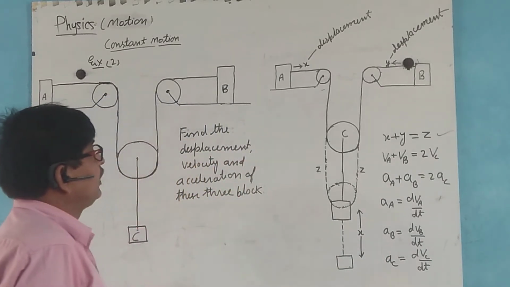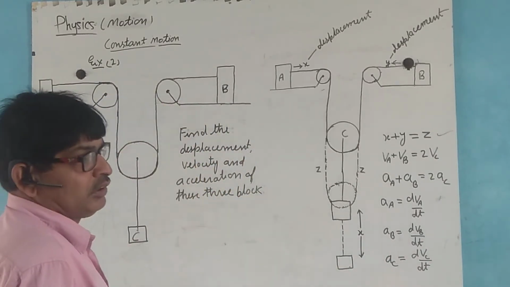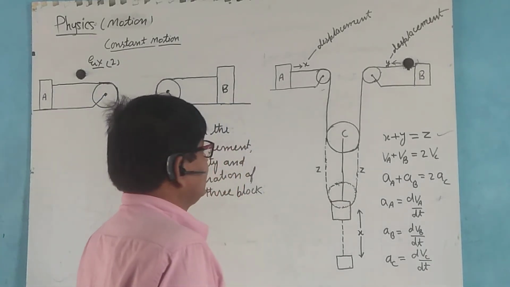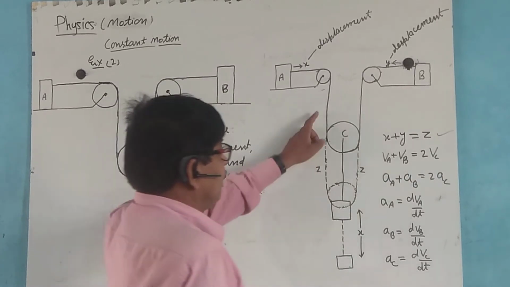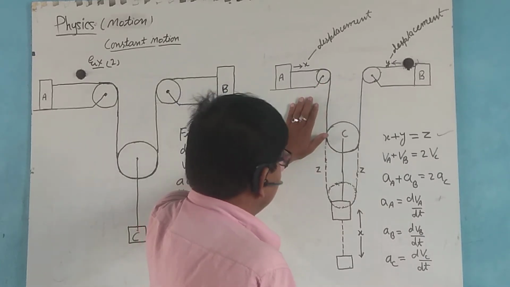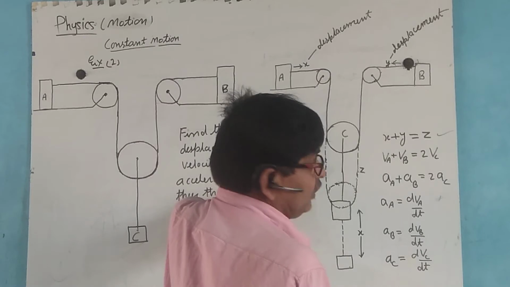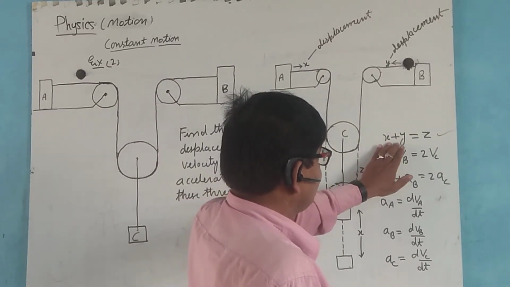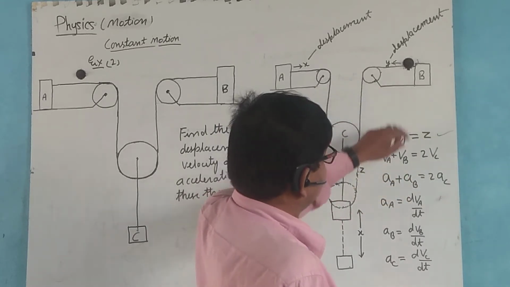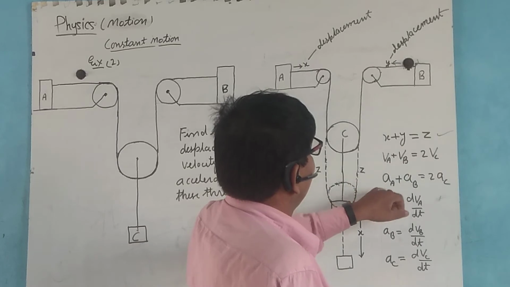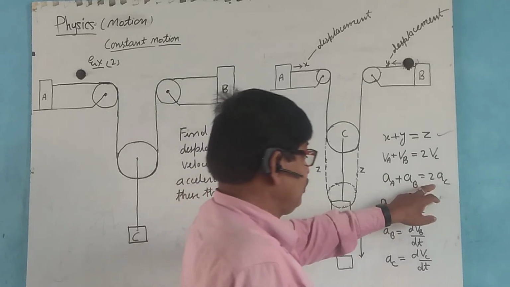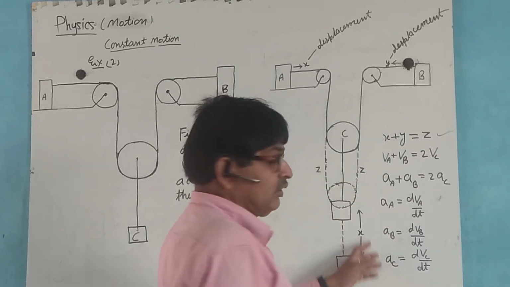Now we assume here the pulley does not create friction, and the thread is light and moves without friction on the pulley. In such problems we assume that the total displacement is the sum of these displacements, the sum of these velocities is equal to 2 times the velocity of C, and the acceleration is also 2 times the acceleration of C.